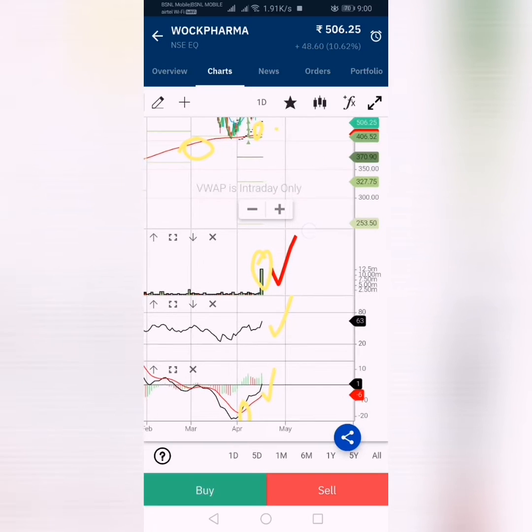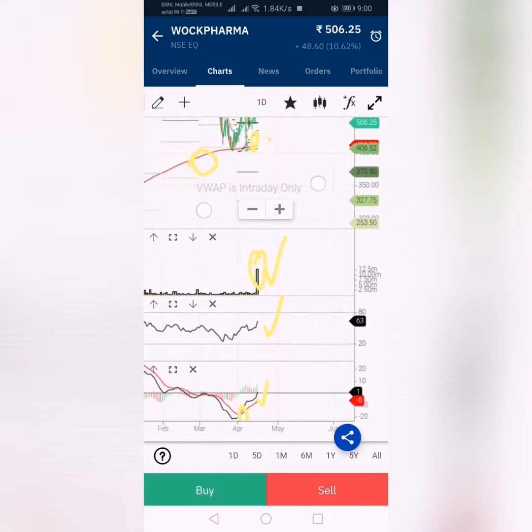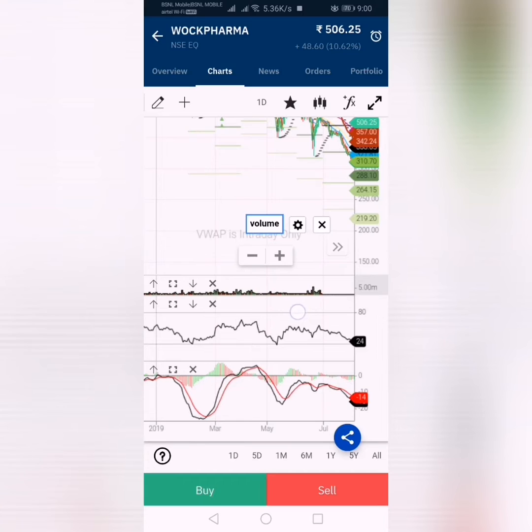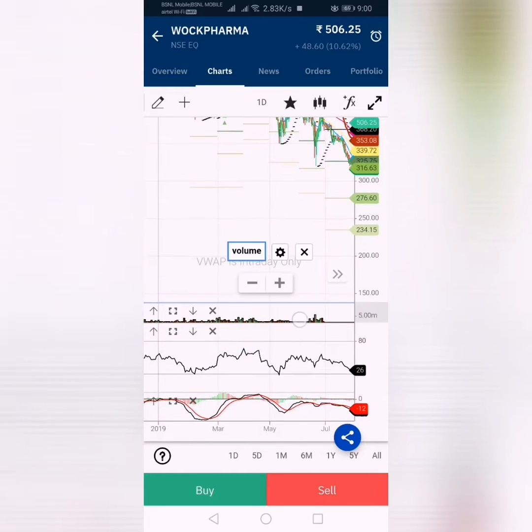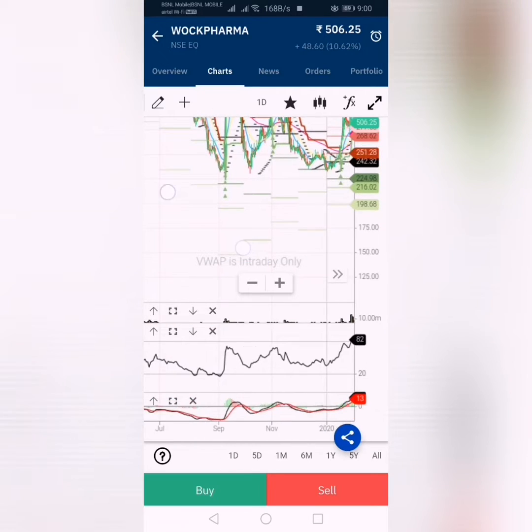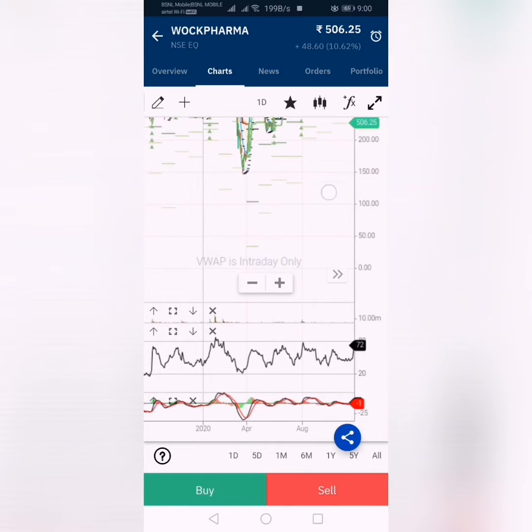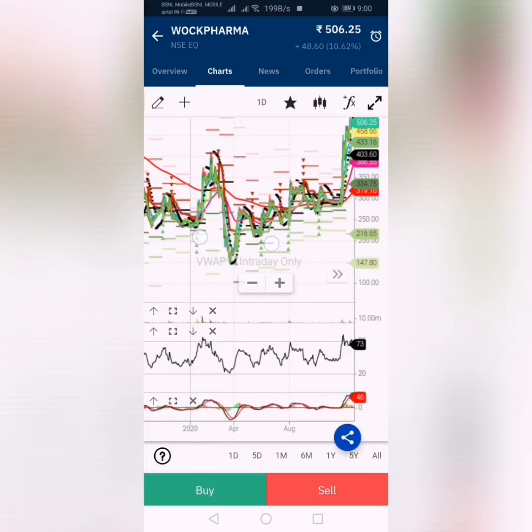And here you can see the stock is moving in this direction.